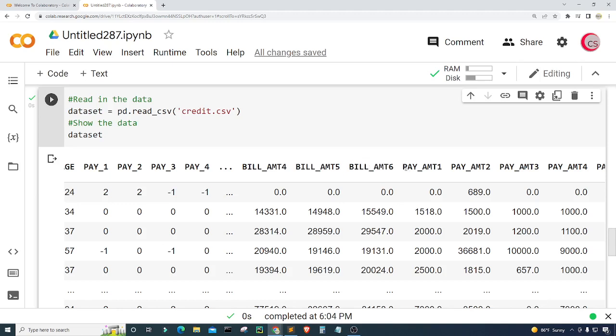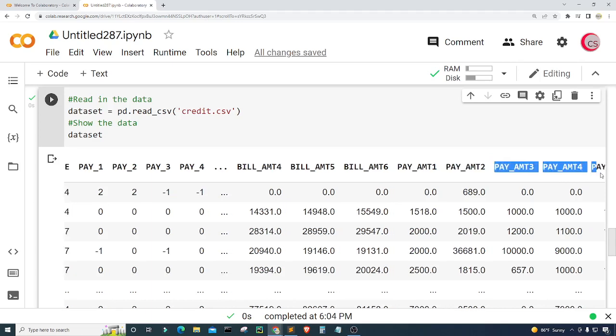All right. And then next we have pay_amt1, or pay AMT 1. This is the amount of payment that the individual gave in months ago. So pay_amt1 would be the amount of payment 1 month ago. And then pay_amt2 would be the amount of payment 2 months ago. Okay, so I think that's understandable.